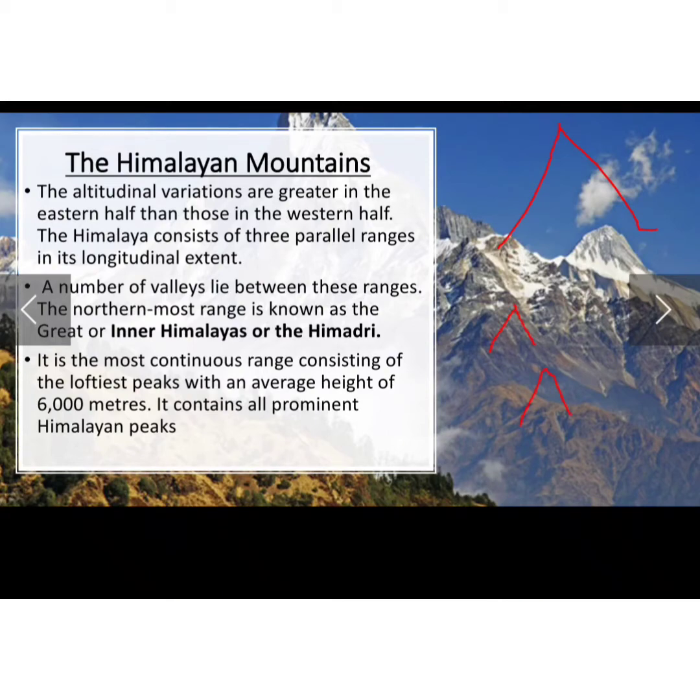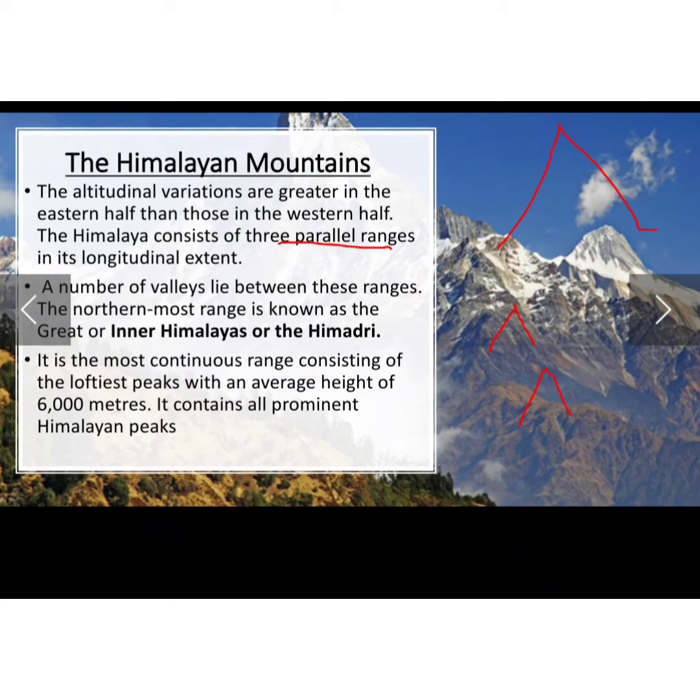Now the Himalaya consists of three parallel ranges in the longitudinal extent. So how many parallel ranges does the Himalaya consist of? That is three parallel ranges, and we are going to discuss them. A number of valleys lie between these ranges.